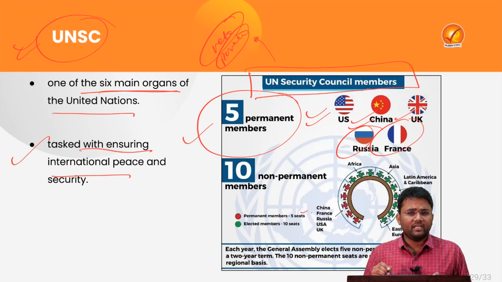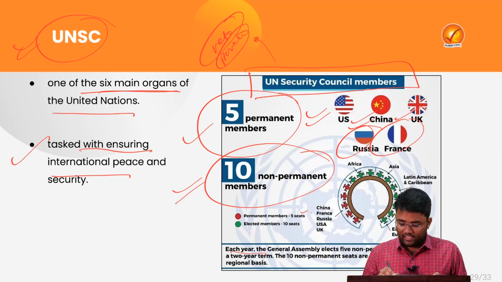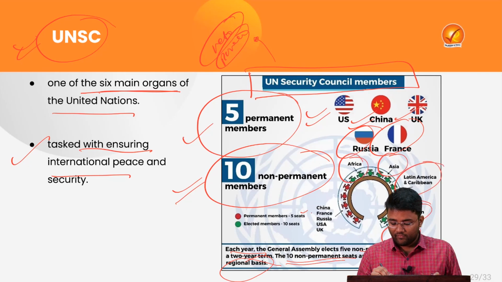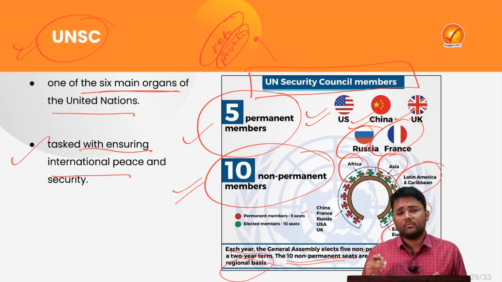Apart from 5 permanent members, there are 10 non-permanent members, where each year the General Assembly of the United Nations elects 5 non-permanent members for a tenure of 2 years, and the 10 non-permanent seats are distributed on a regional basis. Means various regions of the world, Africa, Asia, Latin America, Caribbean, Western Europe and Eastern Europe are represented in this non-permanent membership.